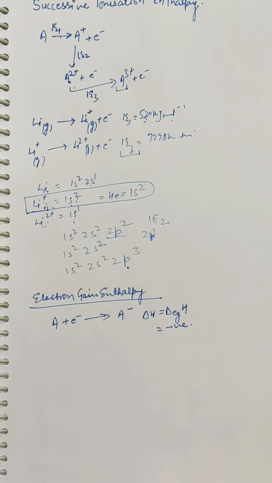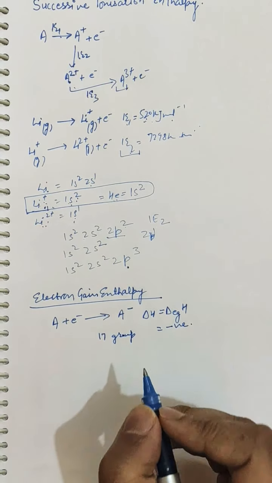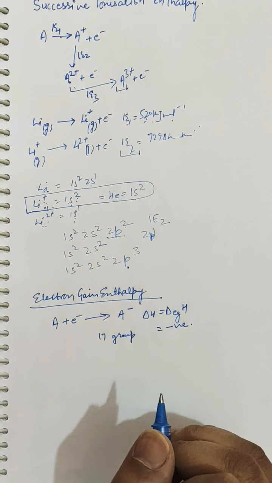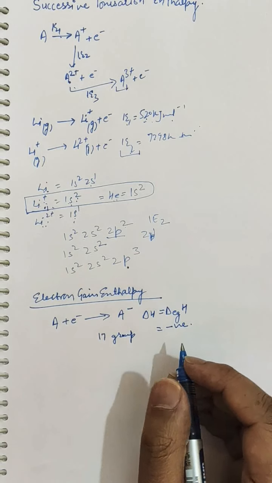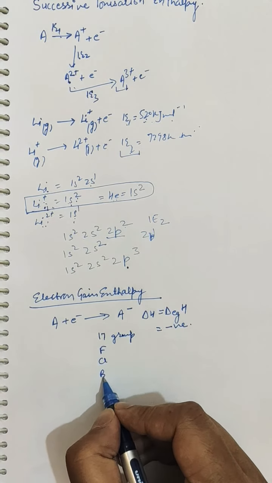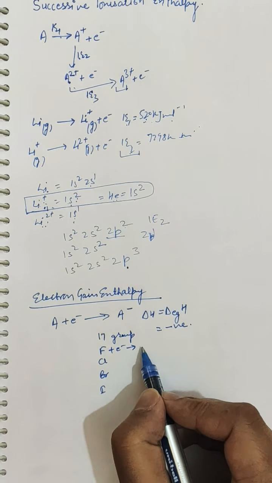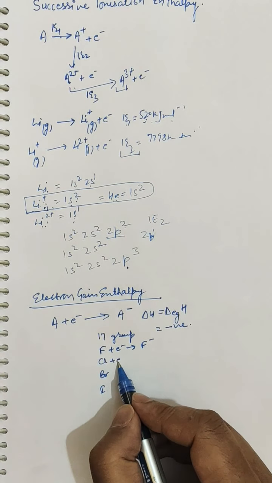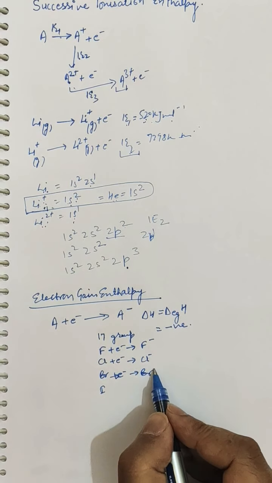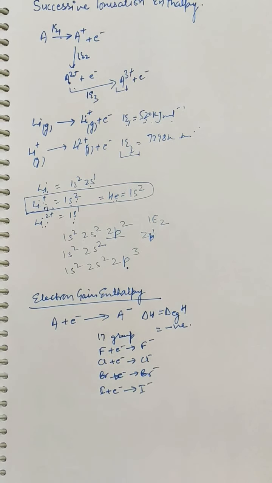For example, elements of the 17th group have very high negative electron gain enthalpy values, because they have a strong tendency to accept an electron. In the 17th group there are the halogens: fluorine, chlorine, bromine and iodine. All these elements accept an electron and get converted to respective anions.